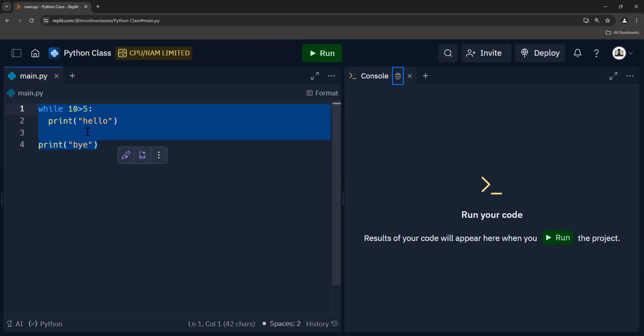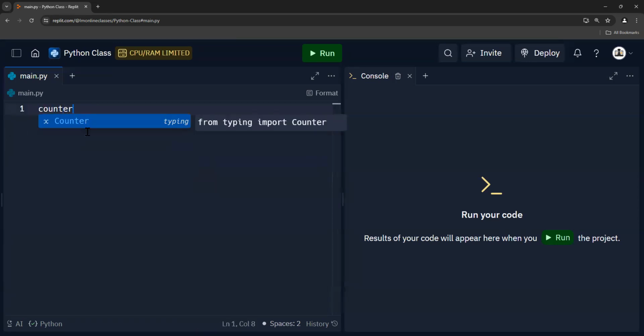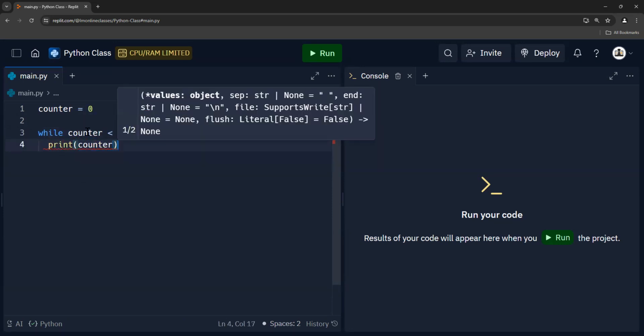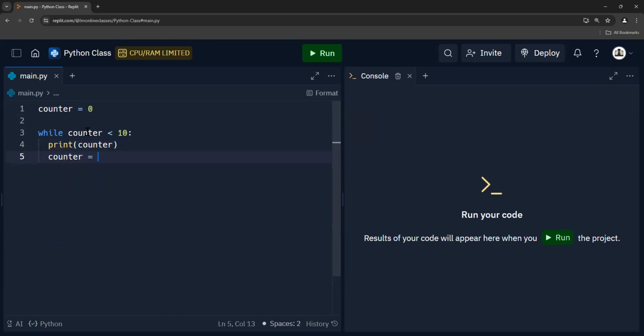Something like counter equals 0, and then while counter is less than 10, you might say print counter, and then we're going to increment counter by 1. So it's going to print whatever counter is at the moment, and then counter is going to become what counter used to be, plus 1.